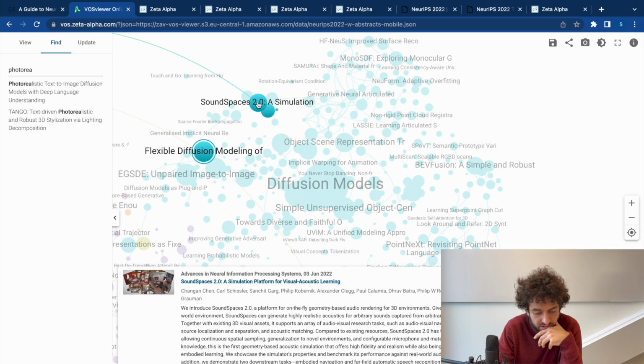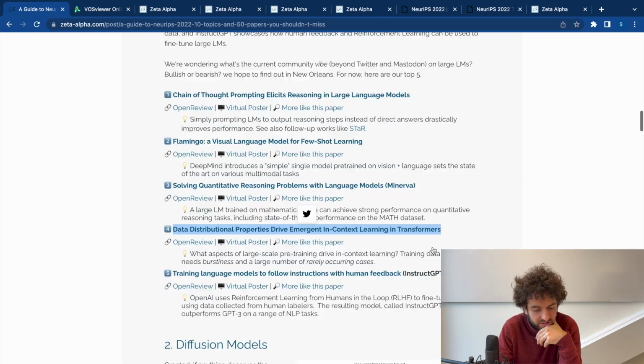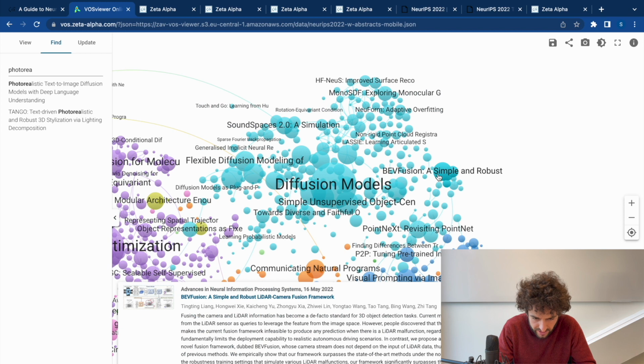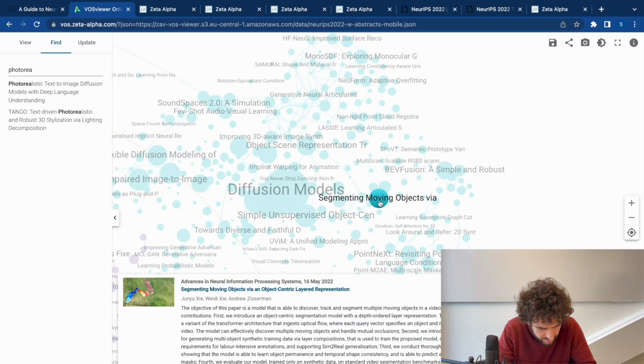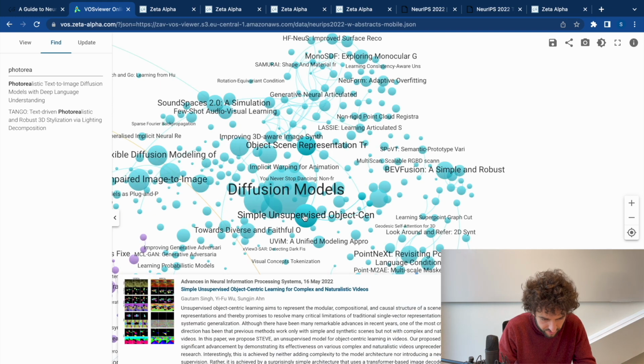Sound spaces, diffusion to simulate sound in 3D, and then there's this other big bubble here, simple robust lidar camera fusion, segmenting moving objects via an object-centric layered representation.